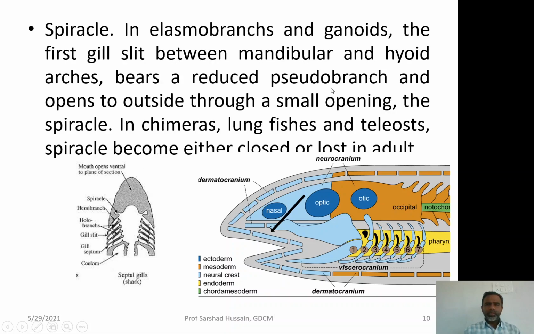So, it bears a reduced pseudobranch and opens to outside through a small opening called the spiracle. You can see this is the small spiracle present over there. So, it does not have the complete fully formed gill, it has a reduced pseudobranch, false branch, the false gill you can say. In chimeras, lungfishes and teleost, spiracle becomes either closed or lost in adult, but in bony fishes you will not be able to see this spiracle from outside, either it is lost or it is closed.